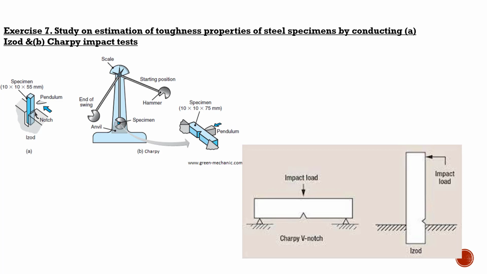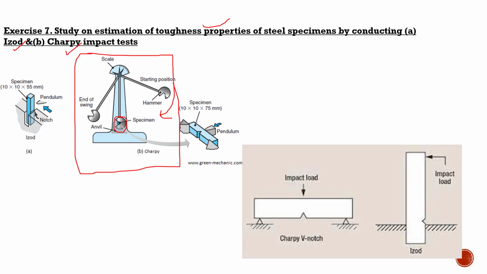The experiment number 7 is on the estimation of toughness properties of the steel specimens by two methods. One is the Izod method and the Charpy method. The toughness property is defined as the ability of a material to resist impact. So we are doing two types of impact load. So you can see the arrangement. So this will be the arrangement which will be available in the lab. You have the specimens placed here, both in Izod and Charpy, and you have a big hammer which will be allowed to swing and hit on the specimen. So this will induce some impact force to the samples.